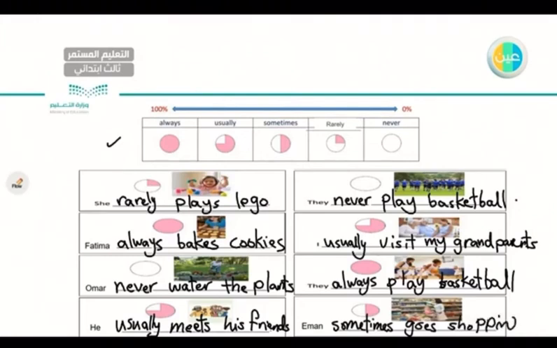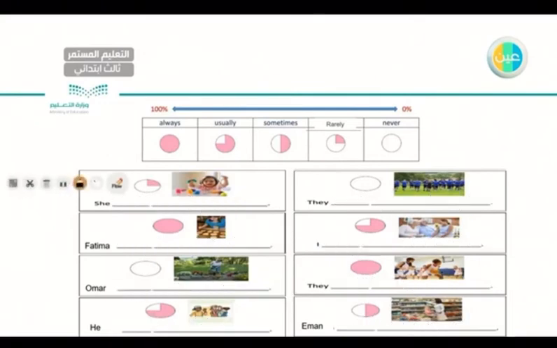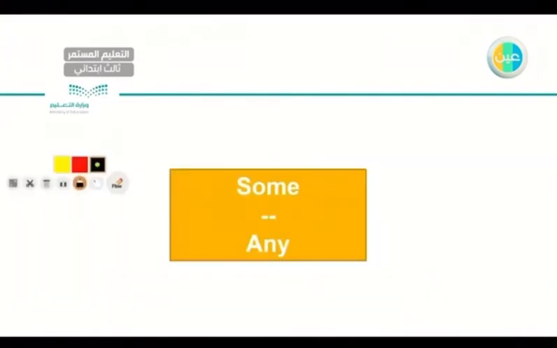Let's try to read our answers one more time. She rarely plays Lego. Fatima always bakes cookies. Omar never waters the plants. He usually meets his friends. They never play basketball. I usually visit my grandparents. They always play basketball. Iman sometimes goes shopping. And that was for the adverbs of frequency. Let's go to the next one.